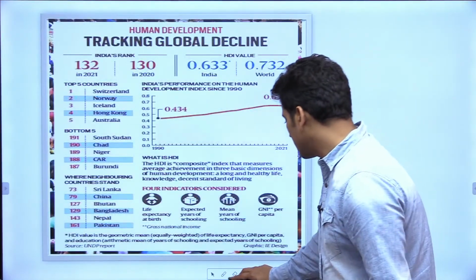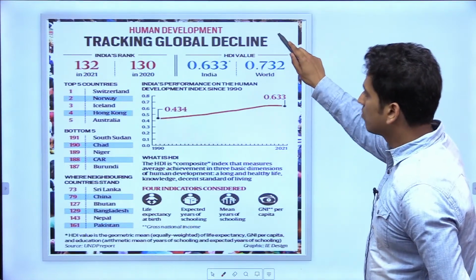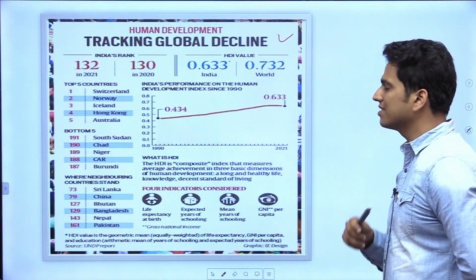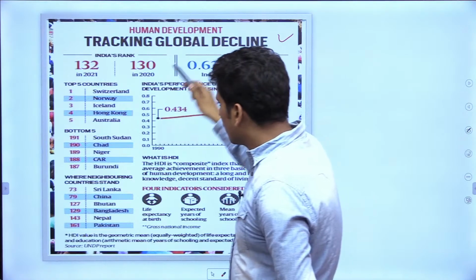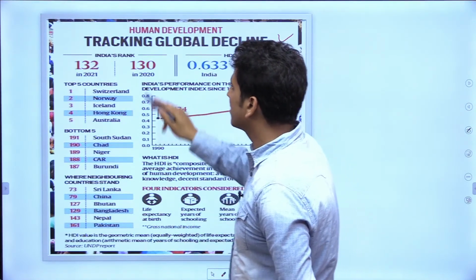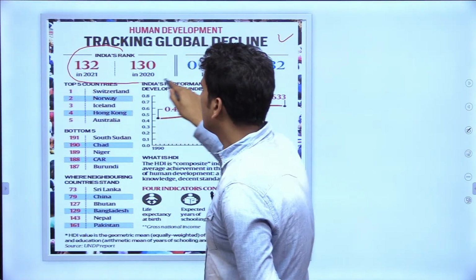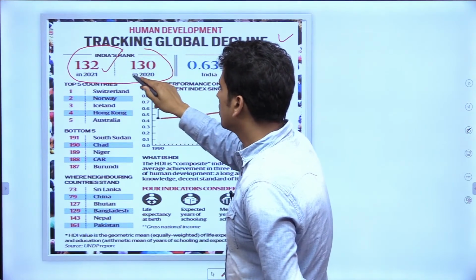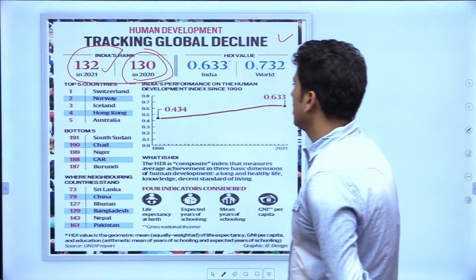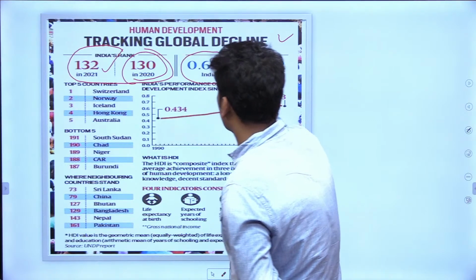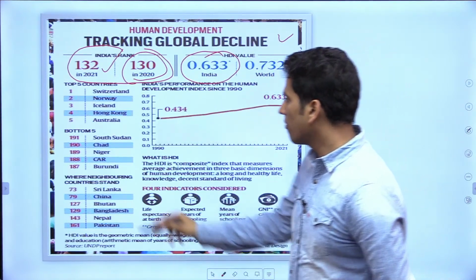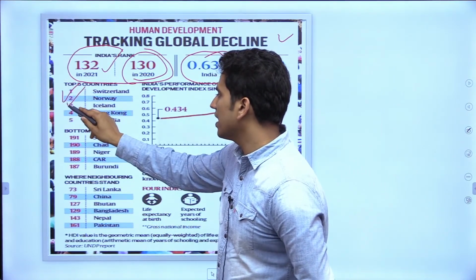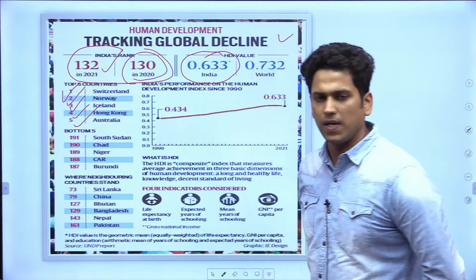Okay, guys. Now there are also total global indicators, or we can say how we will compare each country globally, and let's look at the rank of India. In 2021 it was 132, in 2020 it was 130. Our HDI value is 0.633. The top 5 countries are Switzerland, Norway, Iceland, Hong Kong and Australia.